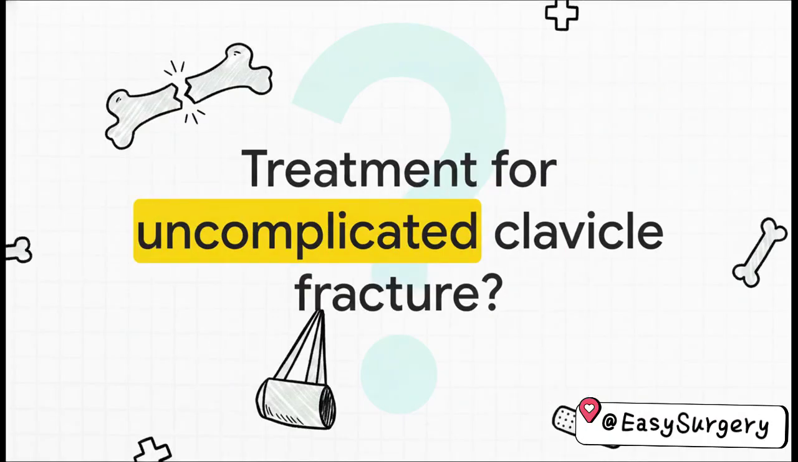Question 58. Read the scenario carefully here. The initial treatment of an uncomplicated clavicle fracture is what? Focus cleanly on uncomplicated, because it leads us straight to the straightforward answer, an arm sling. There's no need to overcomplicate an uncomplicated fracture.